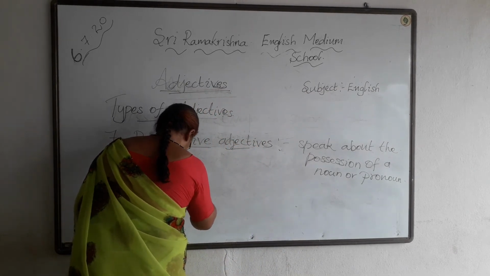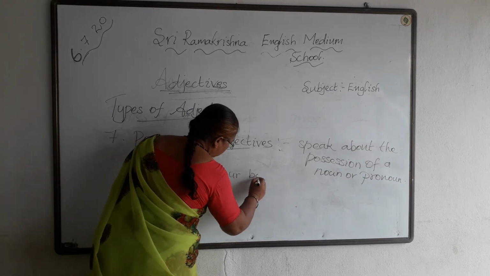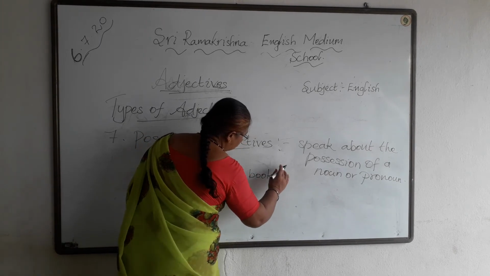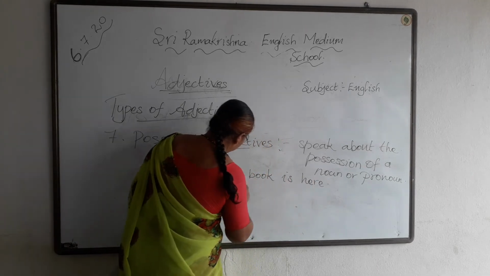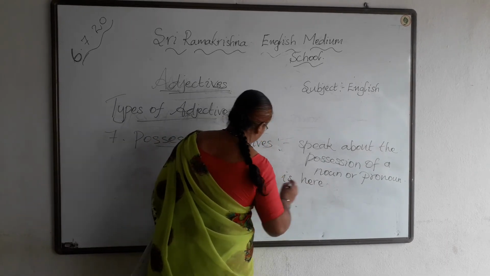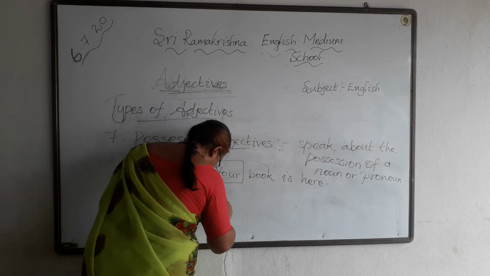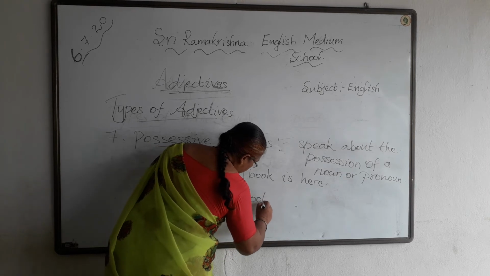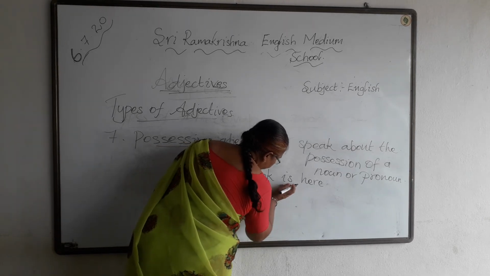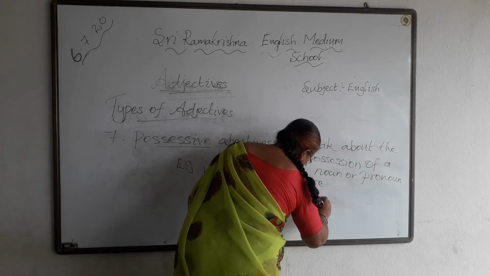Example, your book is here. See, your is the possessive adjective. Second one, example, she took her chair.